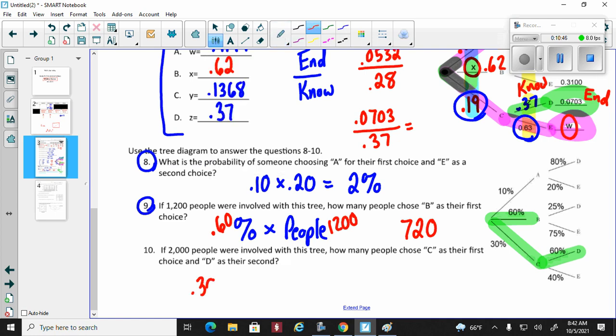So 0.30 times 0.60. I believe this is going to be 18%. And then I'm going to times it by 2,000 people. And you get 360 people that will choose C and then D, that combination.